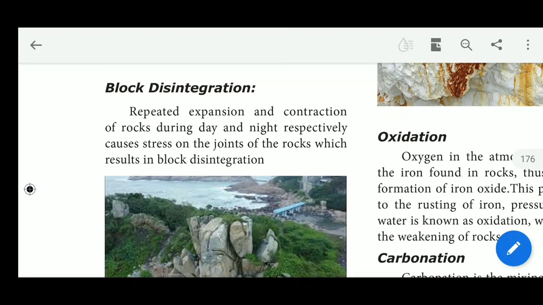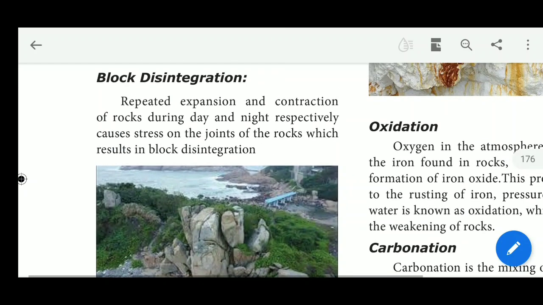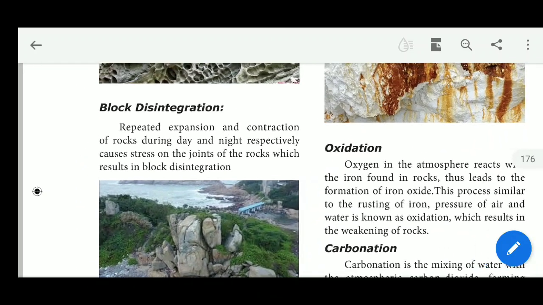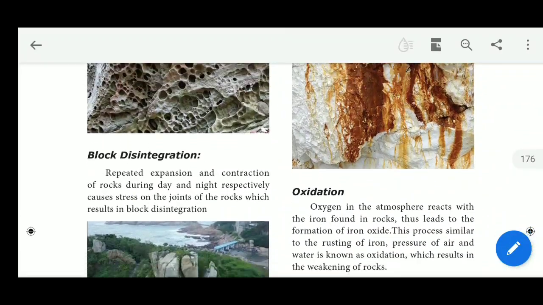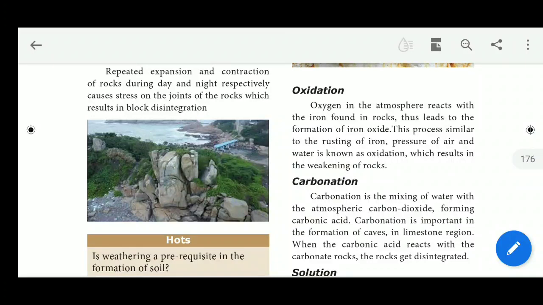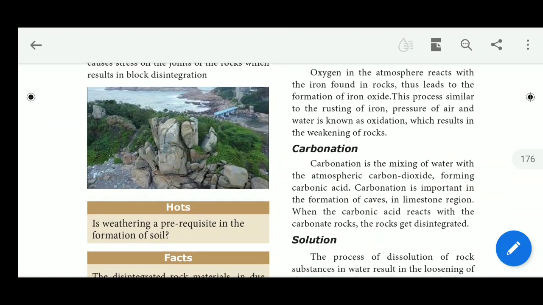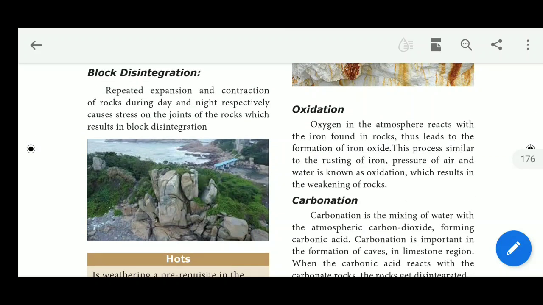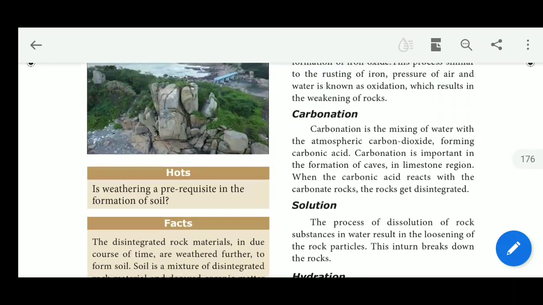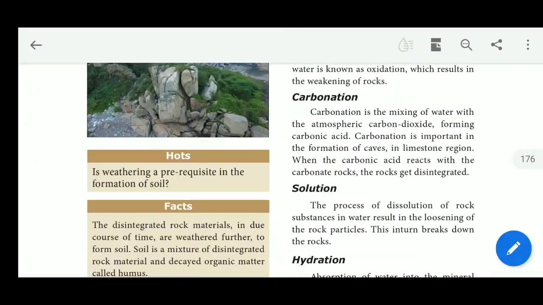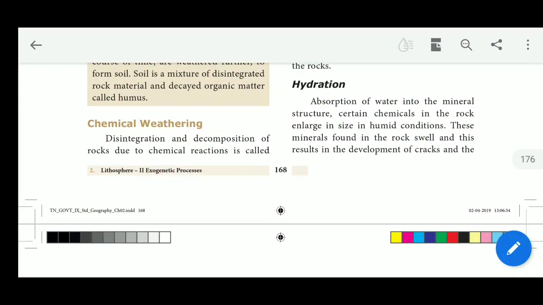The next topic, block disintegration. Here the repeated expansion and contraction of rocks during day and night respectively causes stress on the joints of the rocks, which results in block disintegration. So here we discussed granular disintegration, which looks like a small hole, but in block disintegration the huge stones disintegrate into slabs, stone slabs. This is called block disintegration. It occurs due to the day and night contraction.